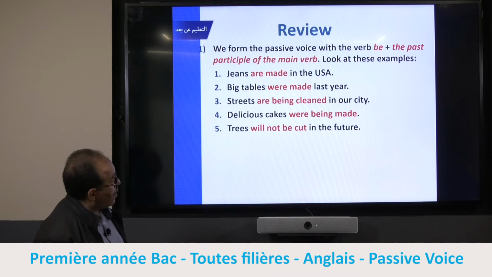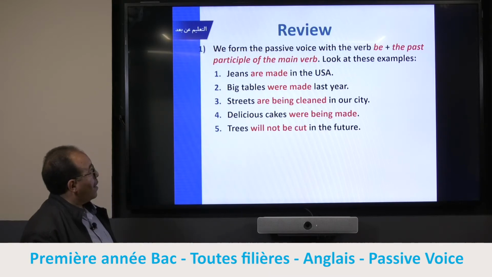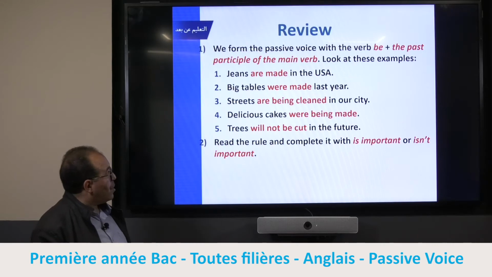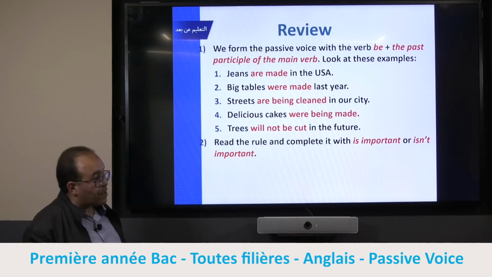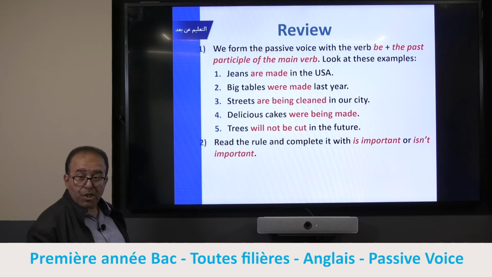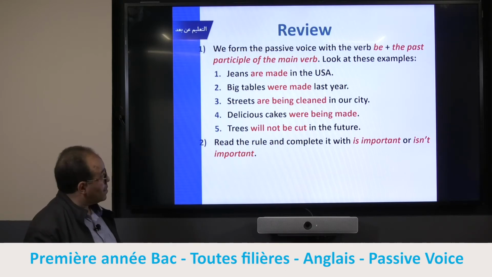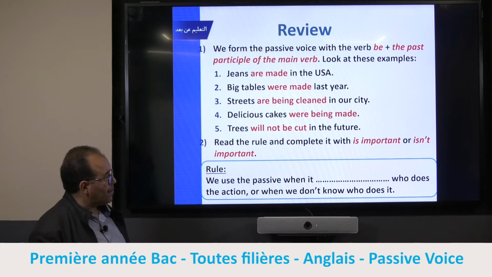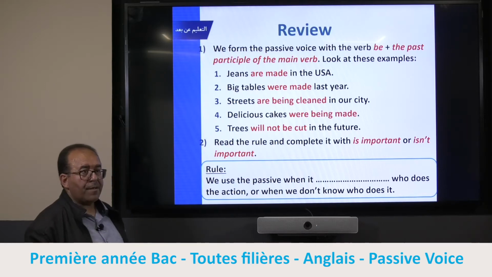Let's see here. Now read the rule and complete with is important or isn't important. Have you decided? I hope your guess will be correct.